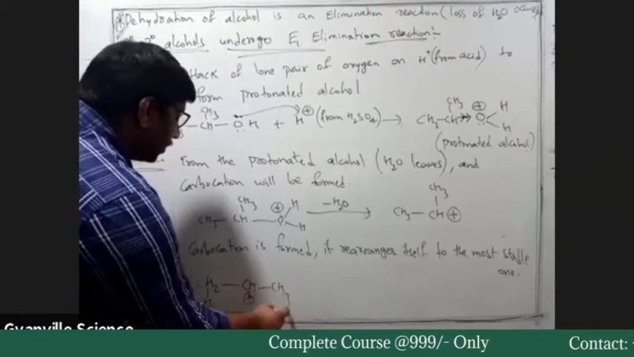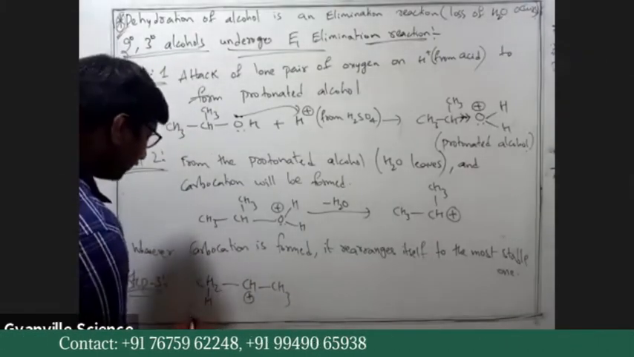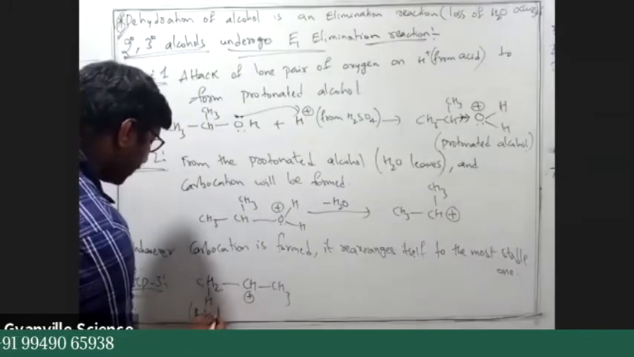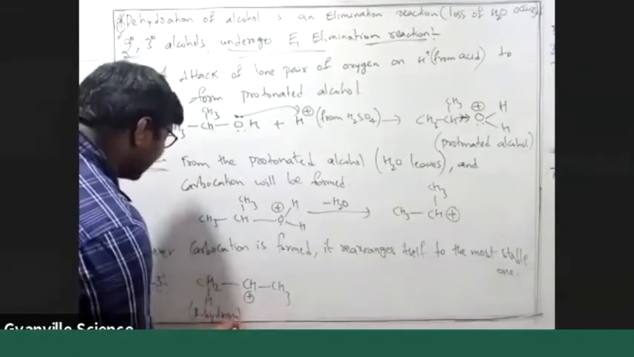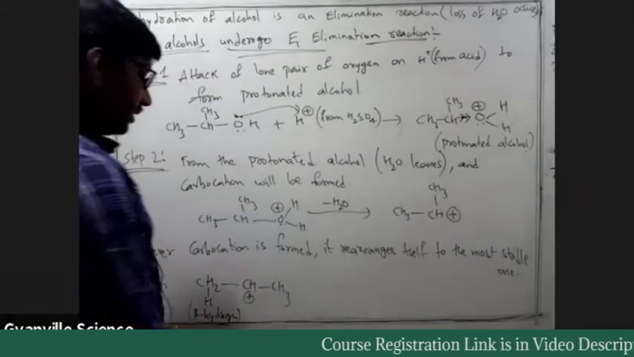So there are two hydrogen atoms. So this is beta hydrogen, and this is also beta hydrogen. But as it is symmetrical, now what happens?